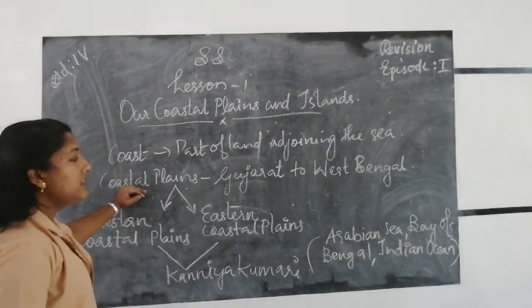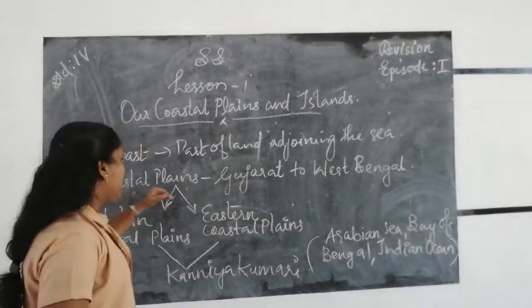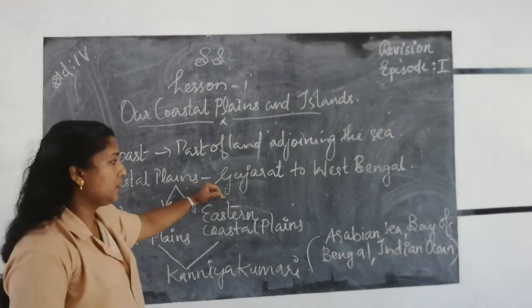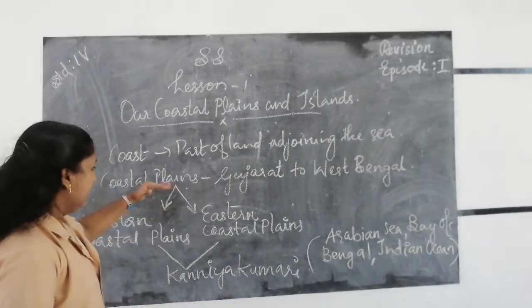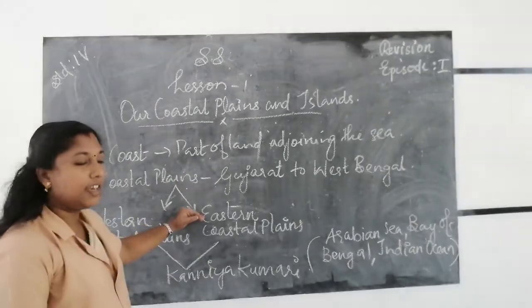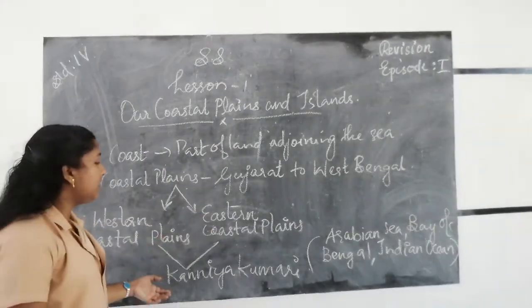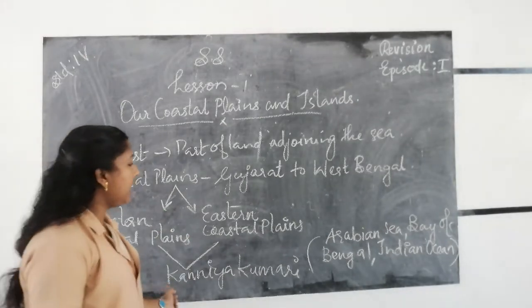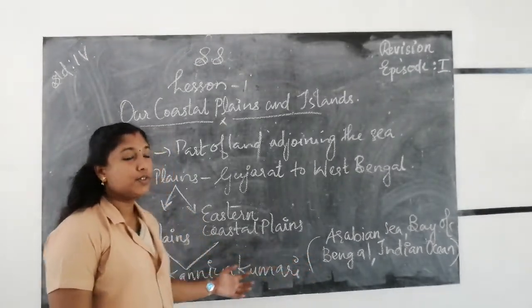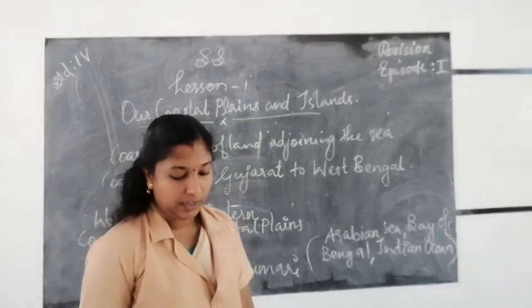The coastal plains stretch from Gujarat to West Bengal and are divided into western coastal plains and eastern coastal plains. They meet at Kanyakumari, where the three water bodies, Arabian Sea, Bay of Bengal and Indian Ocean, also meet.